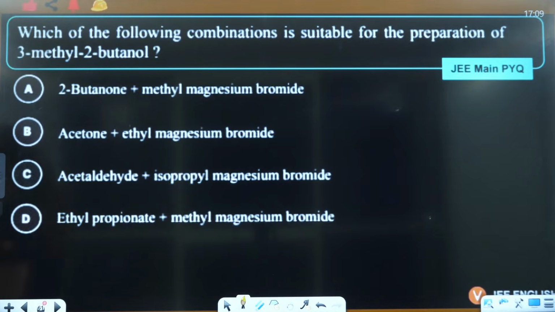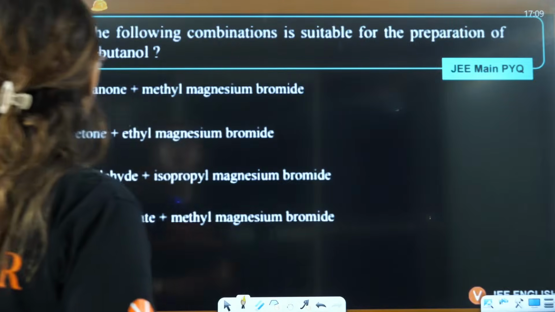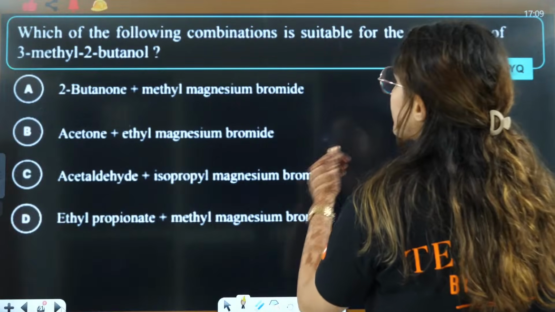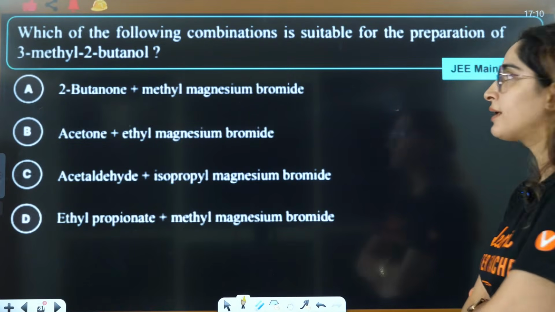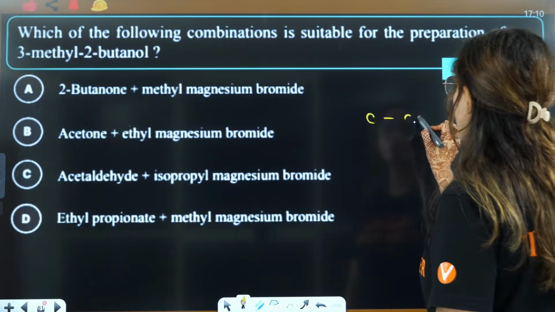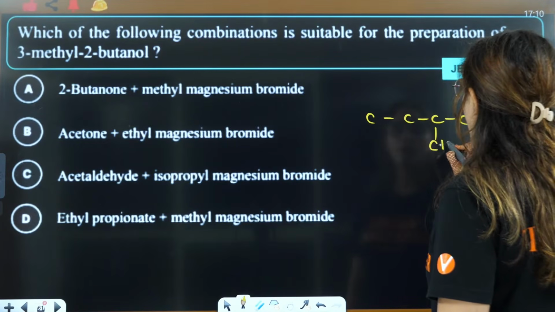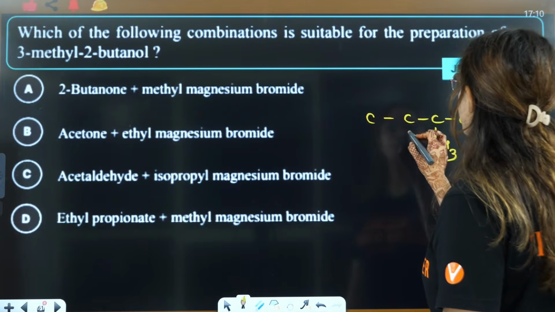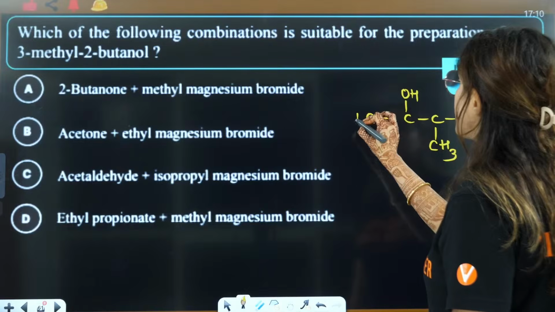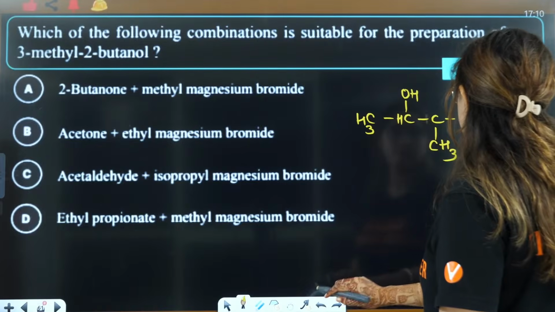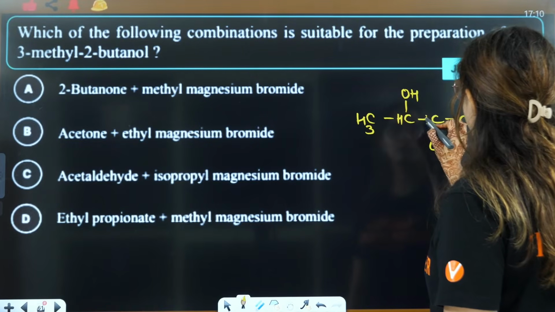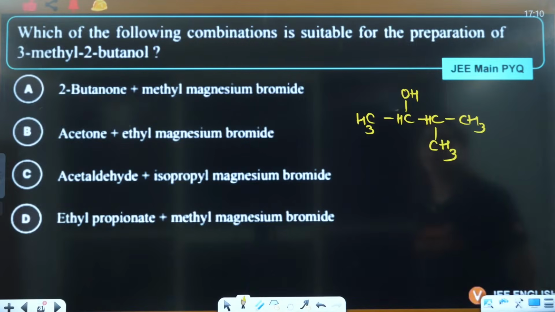Let's see this everyone. Which of the following combinations is suitable for preparation of 3-methyl-2-butanol? 3-methyl-2-butanol means what? 1, 2, 3, 4. Third position you have methyl. On second position you have OH, right? So this should be formed. Okay. CH3, there should be one hydrogen here, this thing should be there.